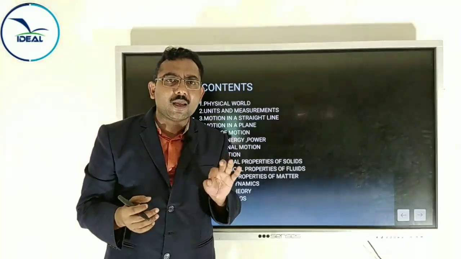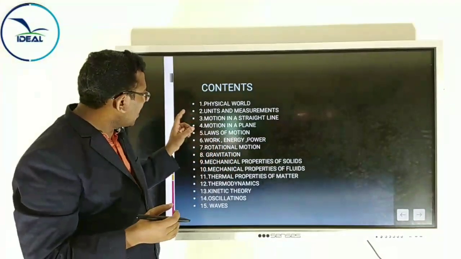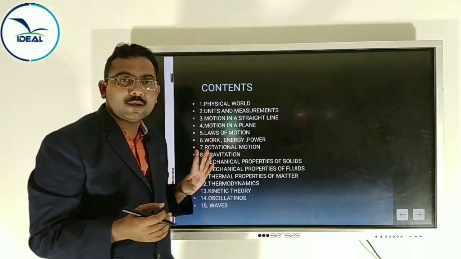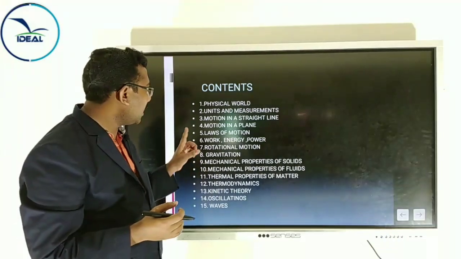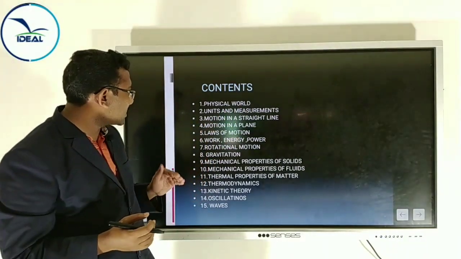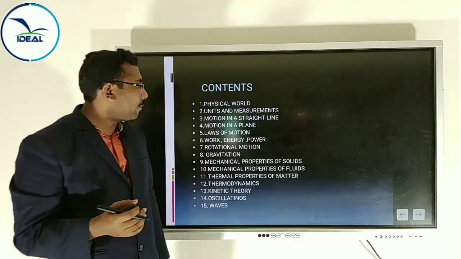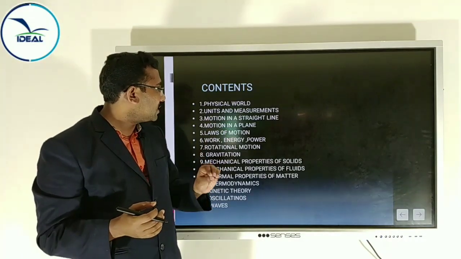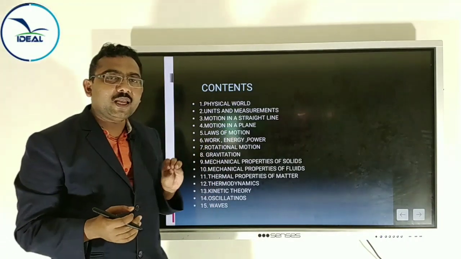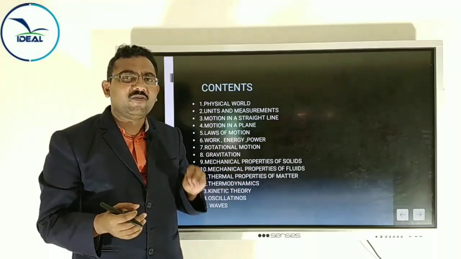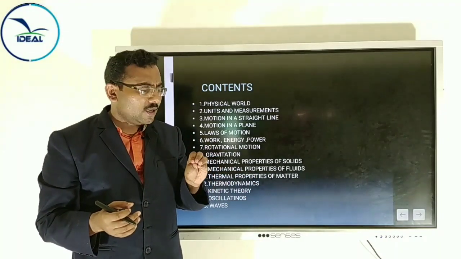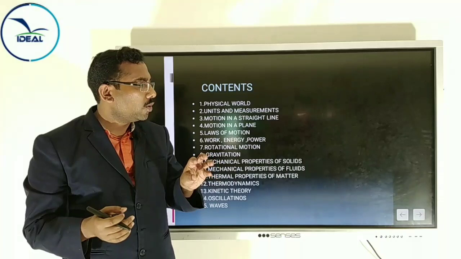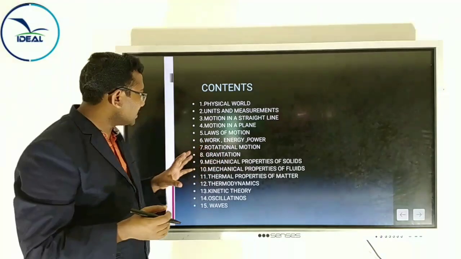What do you mean by mechanics? Okay, you got the idea from straight line. The basic idea you got from straight line mechanics. The next chapter is motion in a plane. We will discuss this chapter today, motion in a plane. Very important chapter, but it is new for you. Later it becomes very easy.